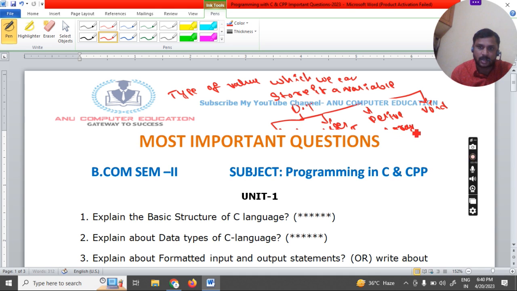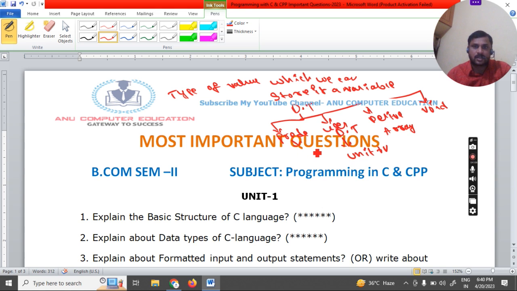You will come to know this concept in unit 3. The user defined concept you will come to know when you enter unit 4. Here you just need to write out the definitions. User defined data types are the data types which are defined by the user. Predefined data types are the data types which are defined by the language author.